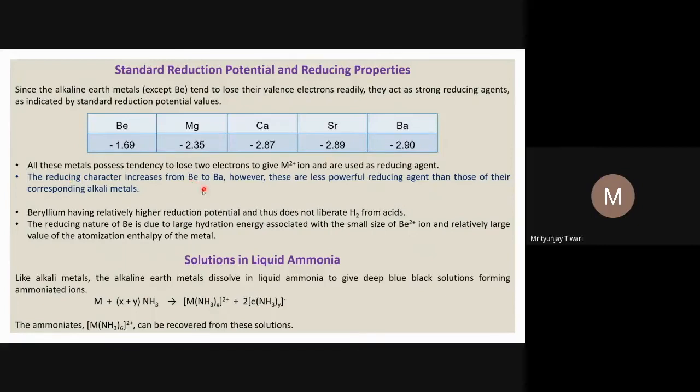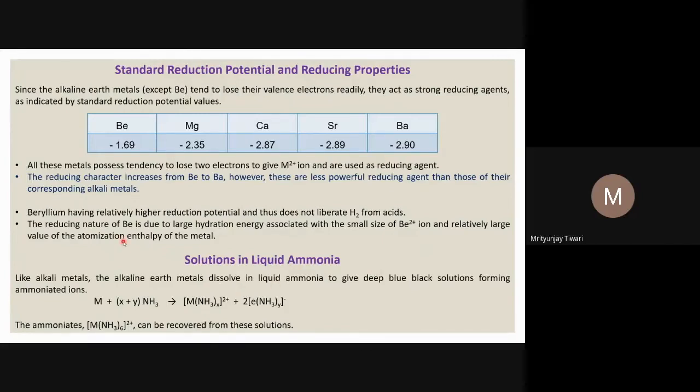So all these metals possess the tendency to lose two electrons to give a divalent metal ion, and are used as a reducing agent because they can easily provide electrons. So the reducing character increases from beryllium to barium, and this reducing character is increasing because their metallic character is increasing. However, these are less powerful reducing agents than their corresponding alkali metals. If you compare them with the corresponding alkali metals of the same period, they are weaker reducing agents, because the alkali metals are more electropositive, their metallic character is more, and their ionization potential is less.